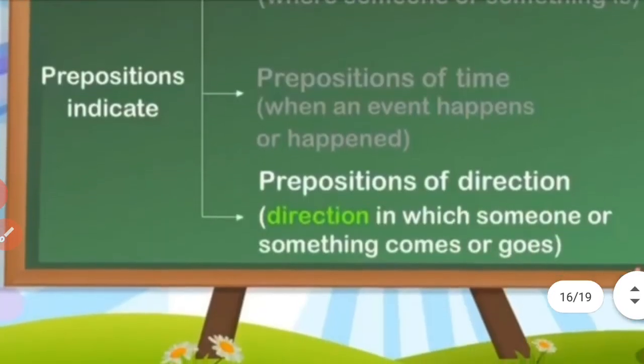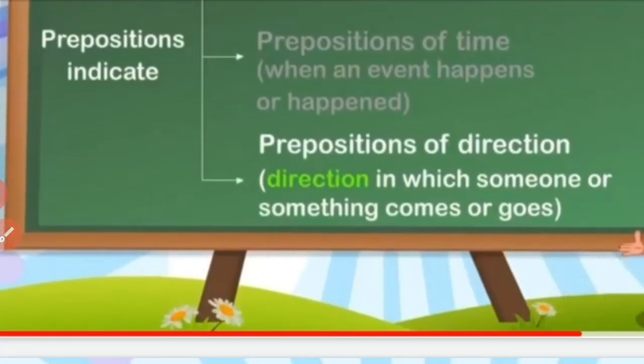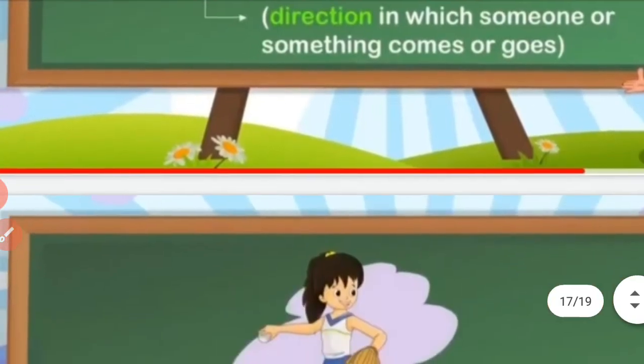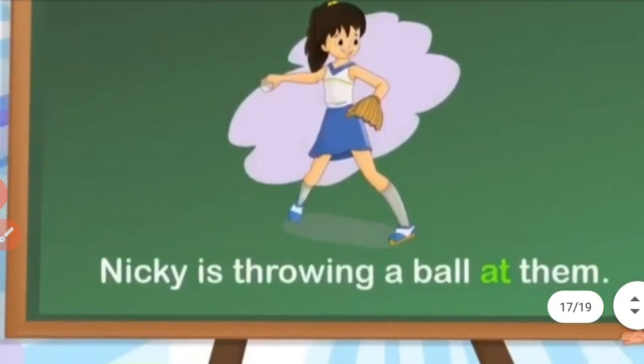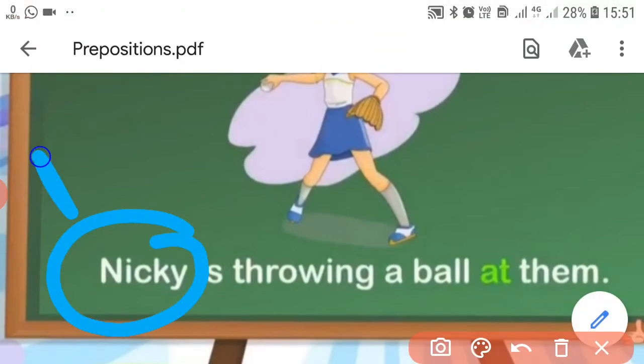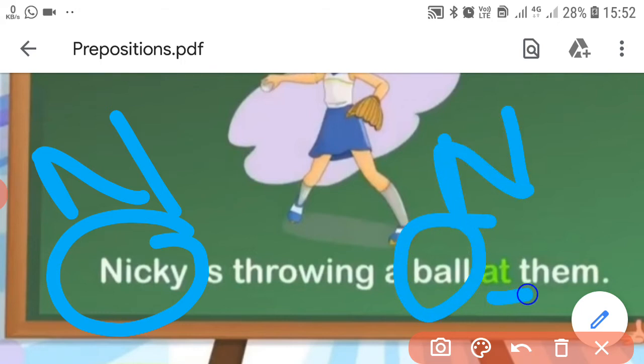Okay, the last one is preposition of direction. Direction in which someone or something comes or goes. So here again you can see there is an example. Nikki is throwing a ball at them. Here again you can see Nikki is your noun and ball is your noun also. Now here at is acting as a preposition. Why? Because it is showing the direction of the ball.